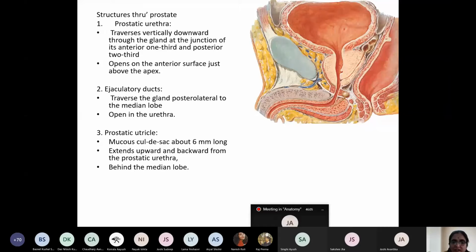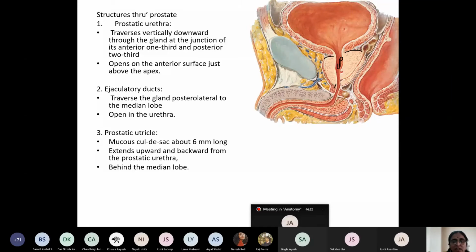What are the structures passing through the prostate? First and foremost structure, my dear student, what is this? Prostatic urethra. Prostatic urethra travels vertically downward through the gland. It enters the gland from the junction of anterior 1/3 and posterior 2/3 of the base of the prostate. It opens just slightly above the apex through the anterior surface of the prostate.